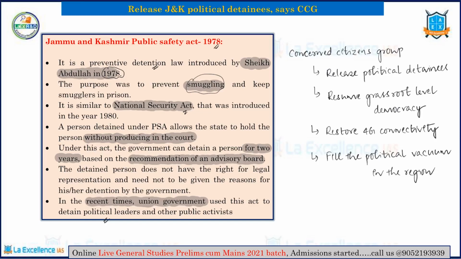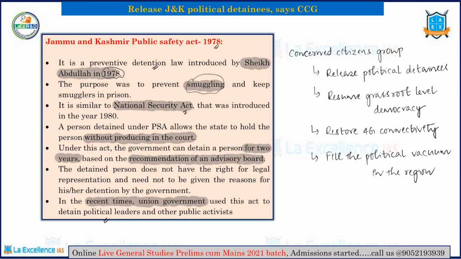So the Jammu and Kashmir Public Safety Act is basically a preventive detention law. Preventive detention law, as we all know, can be legislated both by the center and the state. The center has its own preventive detention law. The states themselves have their own preventive detention laws. This is one of them. So using this particular law, a good number of people have been detained by the government, and this is not right, is what this particular article says.